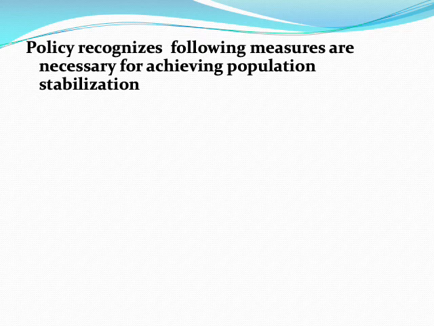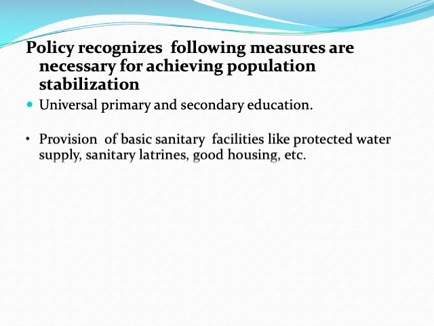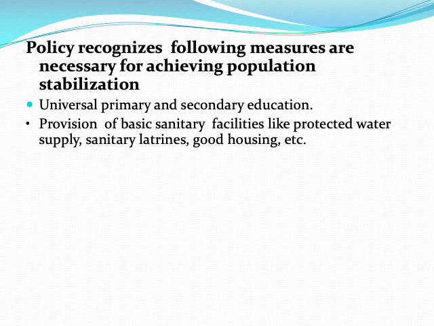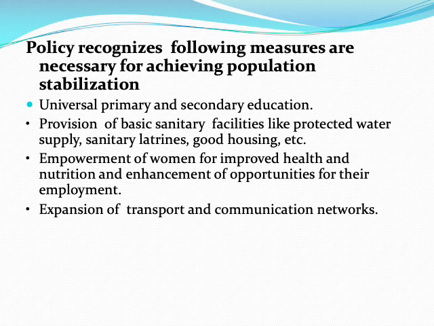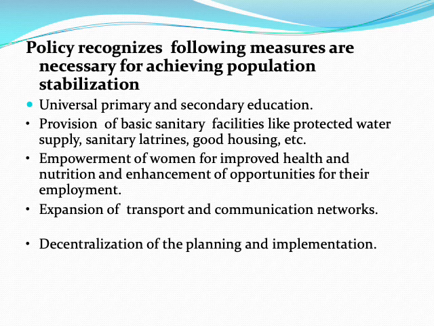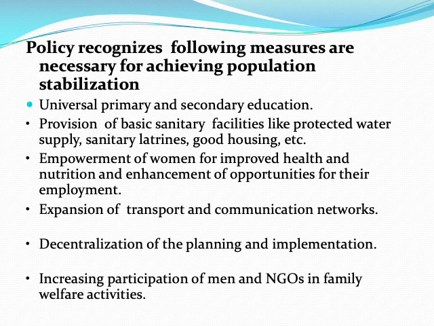Now the policy recognizes the following measures were necessary for achieving population stabilization. Number first, universal primary and secondary education, provision of basic sanitary facilities like protected water supply, sanitary latrines and good housing, empowerment of women for improved health and nutrition and enhancement of opportunities for their employment, expansion of transport and communication networks, decentralization of planning and implementation, and increasing participation of men and NGOs in family welfare activities.